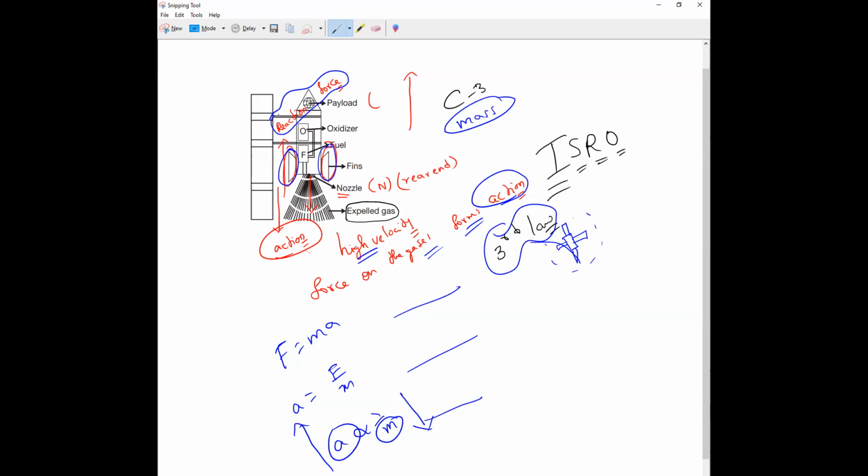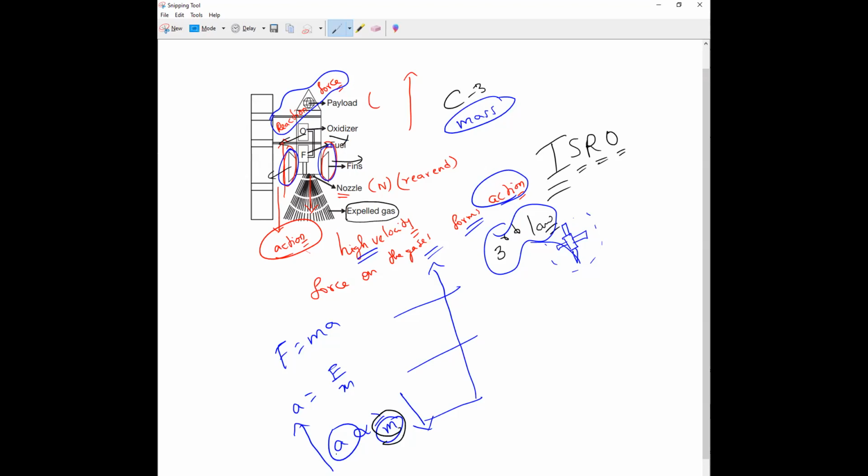This reaction force continuously increases the acceleration of the rocket as it keeps going up from the ground. The height is increasing, and what will happen? The body parts of the rocket will be removed, automatically dismantling. At a certain level something will be removed, at another level something else will be removed. Like that, the entire body is slowly reducing, so the mass of the rocket is reducing.